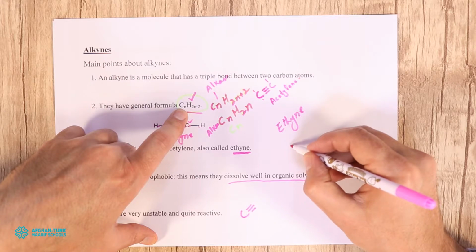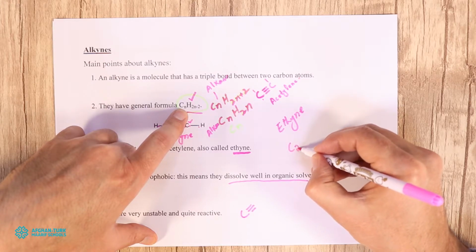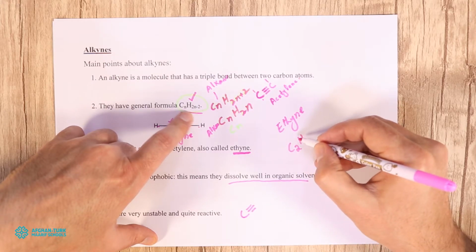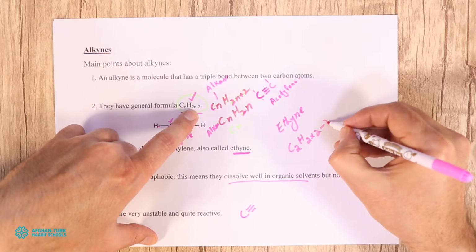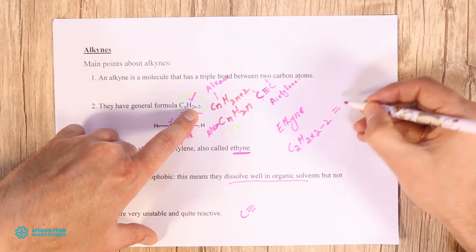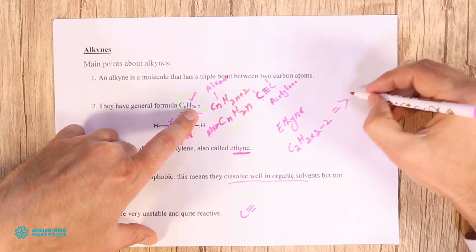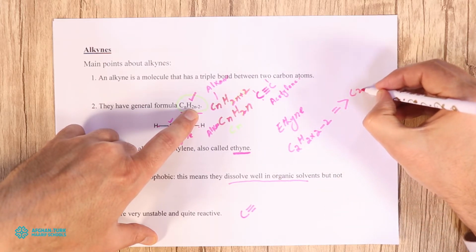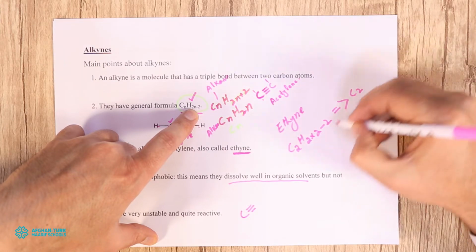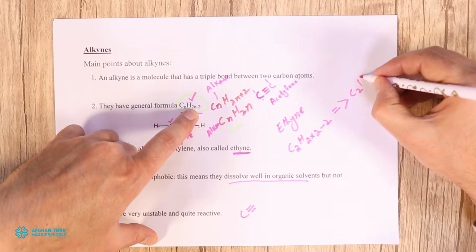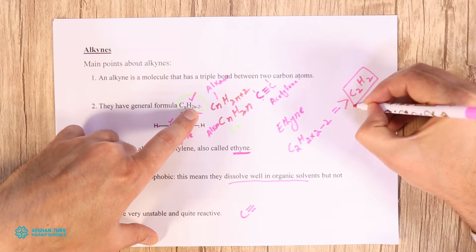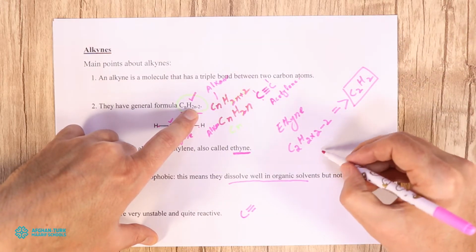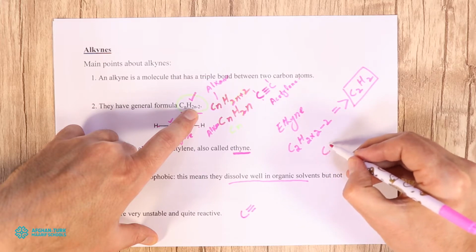Instead of n, you put 2: C2H(2 multiplied by 2 minus 2). So what will their formula be? Their formula will become C2H2. C2H2 will be their molecular formula.